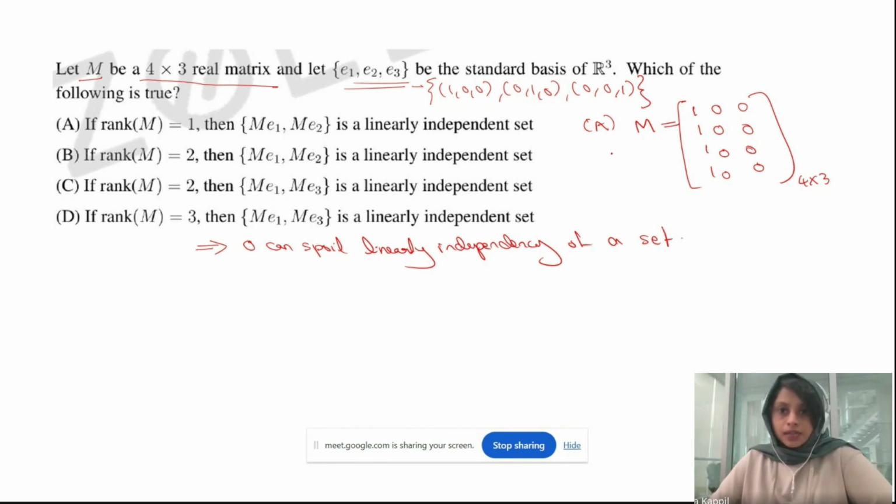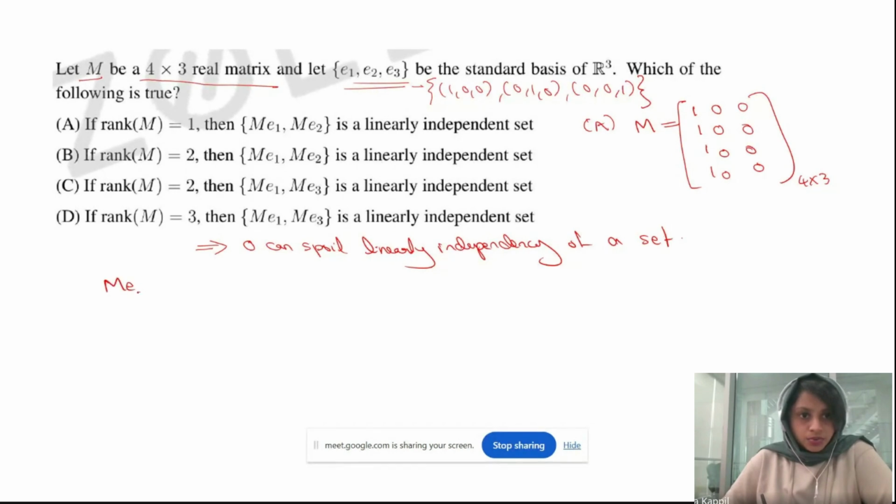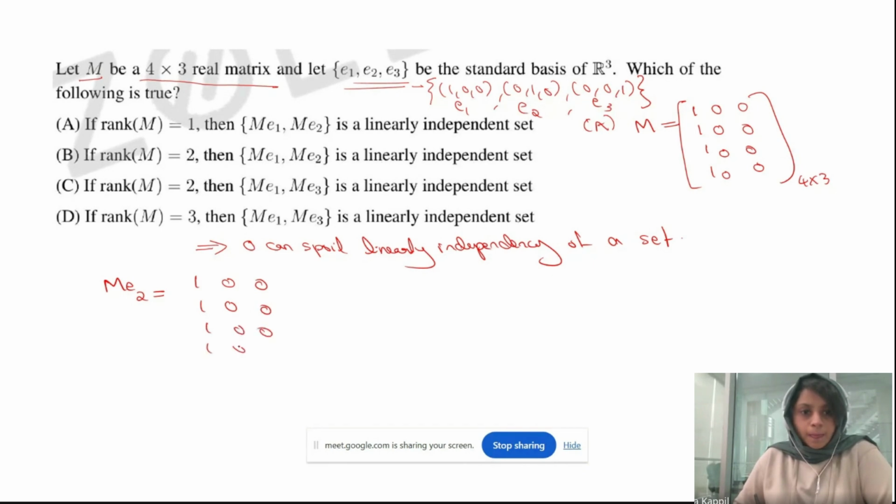So we have arbitrarily chosen some M. Now I'm choosing ME2. What is ME2? This matrix times our E2. What is E2? It's the second element in the basis: E1, E2, E3. So I'm multiplying this M with E2. M has rows 1, 0, 0; 1, 0, 0; 1, 0, 0; 1, 0, 0.